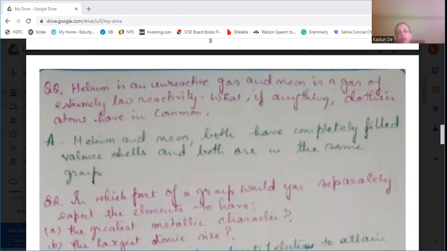Helium has 2 electrons in the outermost shell, which is a complete duplet, and neon has 8 electrons in the outermost shell, so their octet is formed. Both are in the same group, the inert gas group, group number 18. That's why these factors are common.